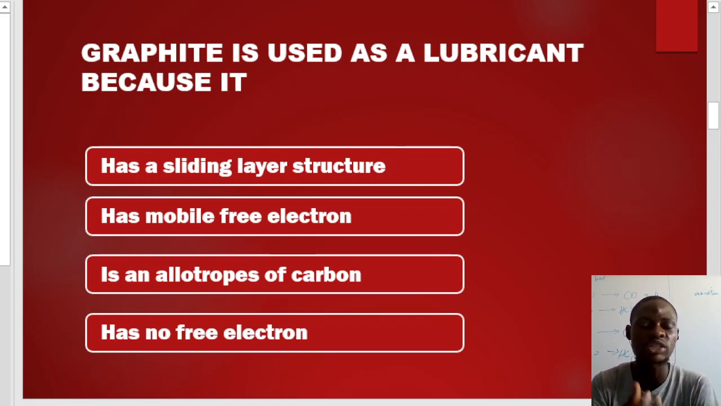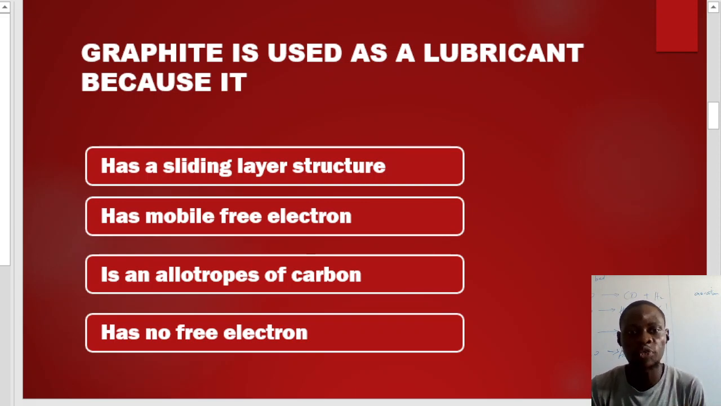Under this amorphous, you can have your lamp black carbon, and your charcoal is found under this. But what they are asking us here is why graphite is used as a lubricant. For any substance that can be used as a lubricant, the molecules of the substance must have the ability to slide across each other. The reason why we make use of graphite is because graphite has a sliding layer structure. That is why. It is not because it is an allotrope of carbon.